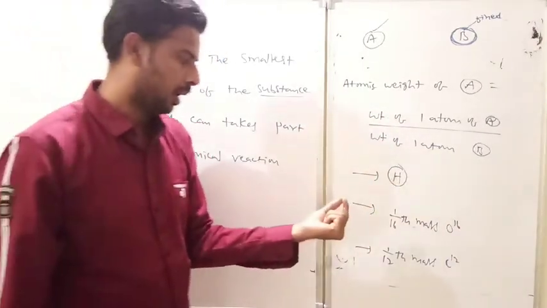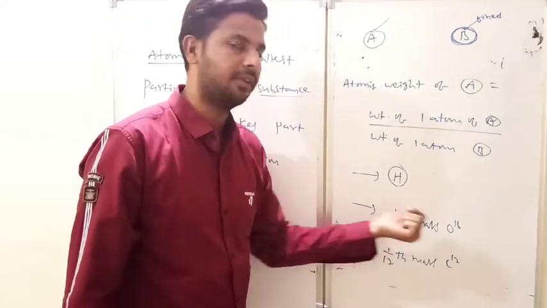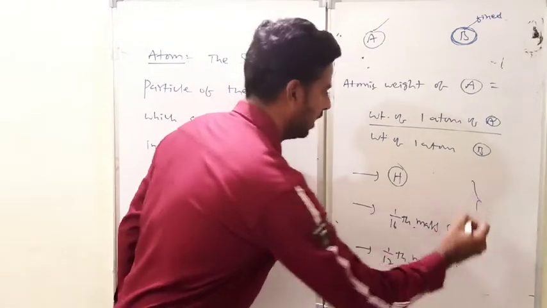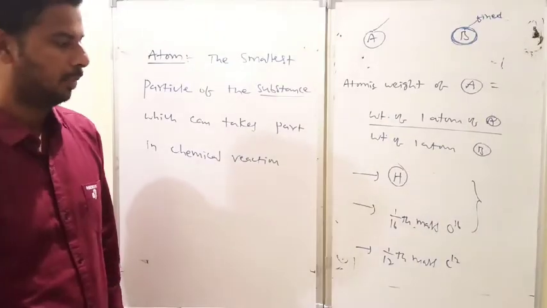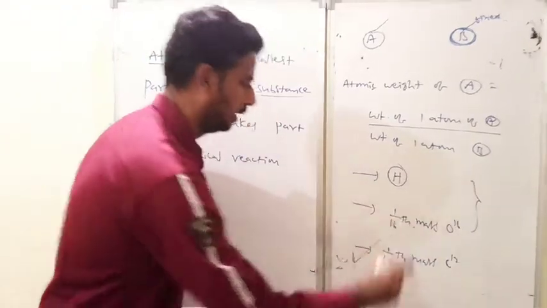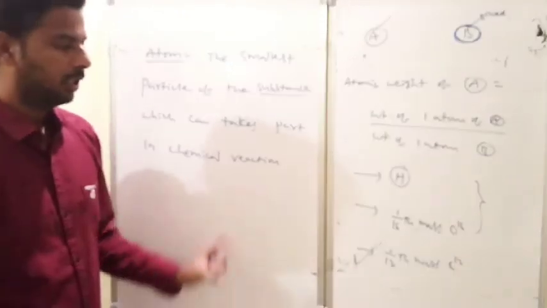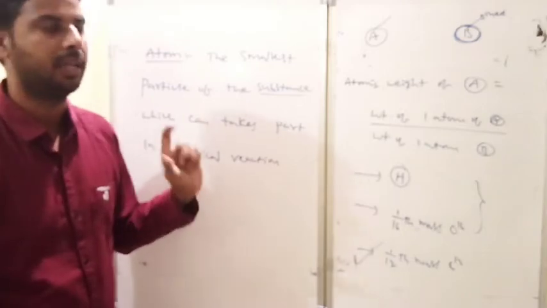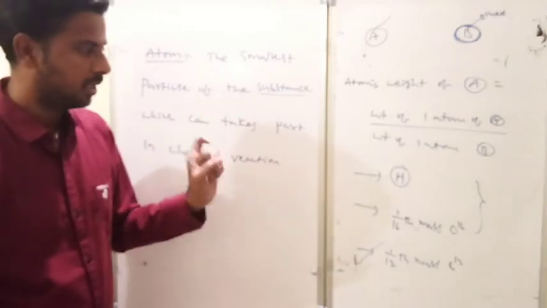Finally, they are observing in terms of 1/12th mass of a C12 atom. In these two cases, the scientists observed some deviations. But in the case of 1/12th, they got the exact result, without decimal points. They got nice whole numbers for the relative atomic masses of various elements. So here one question arises.